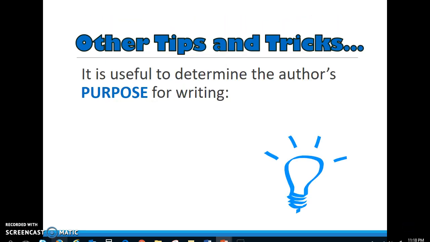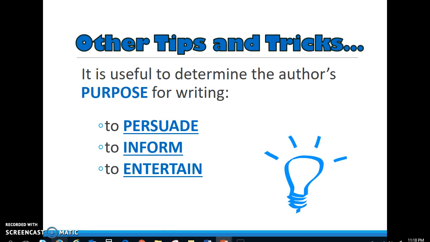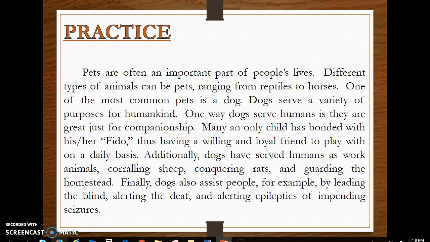Other tips and tricks. It is useful to determine the author's purpose for writing. To persuade, to inform, to entertain. Let's look at an example.